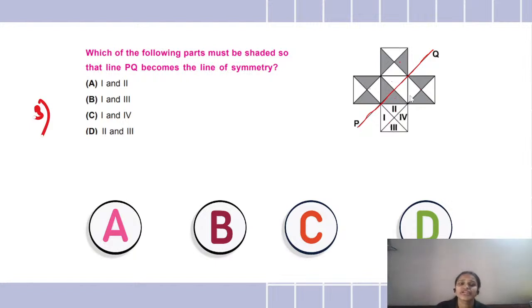Which parts will be shaded over here? So should I shade 1, 2, 3, 4, 3 or 4? So you all have to look at this side, this square, and find out कि इसमें कौन सा मैं शेड करूंगी तो ये exactly symmetrical हो जाएगा, mirror image हो जाएगा. Okay, so think wisely, take a few minutes to understand and find out what is the correct answer.